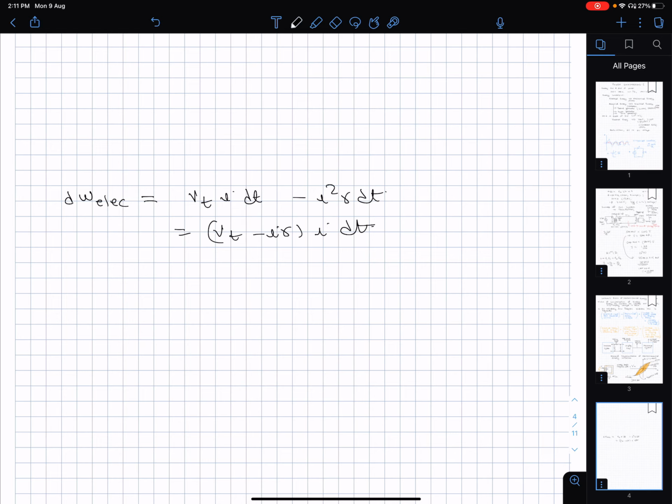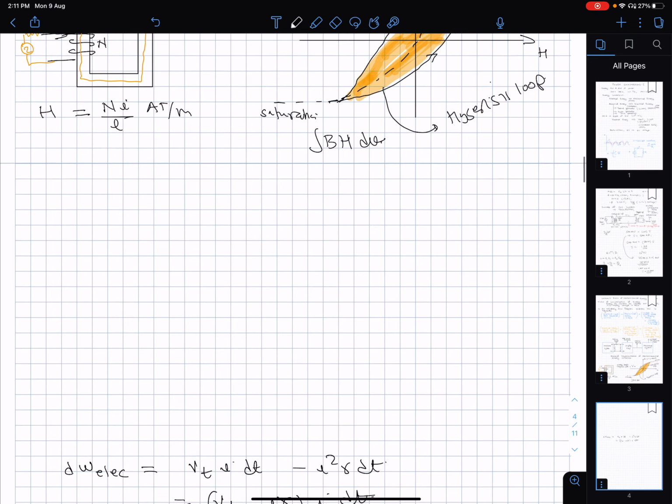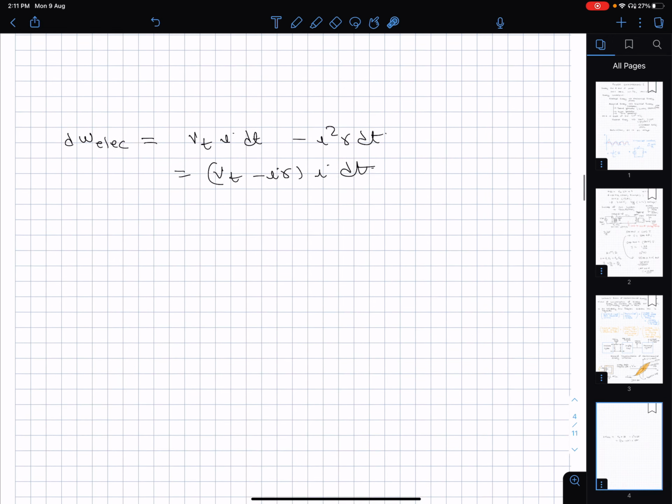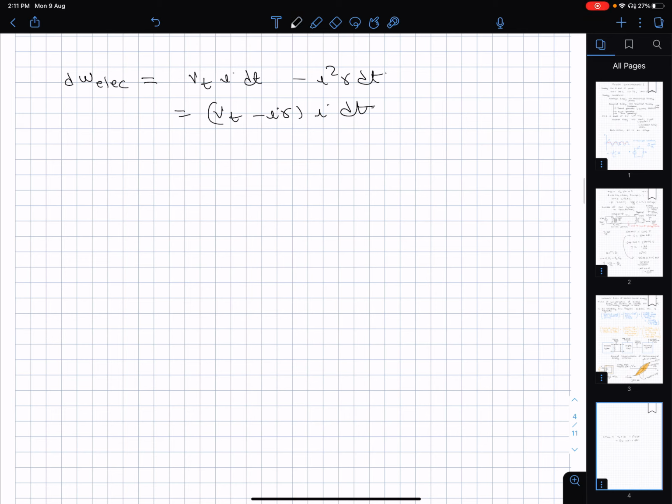And for voltages to balance properly, this should be equal to your induced EMF E. So your induced EMF E is going to be equal to Vt minus IR, and we can therefore write the equation as the electrical energy input to our coupling field is going to be equal to